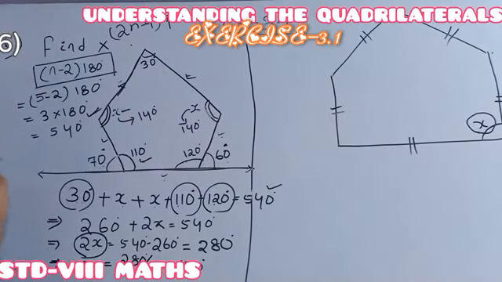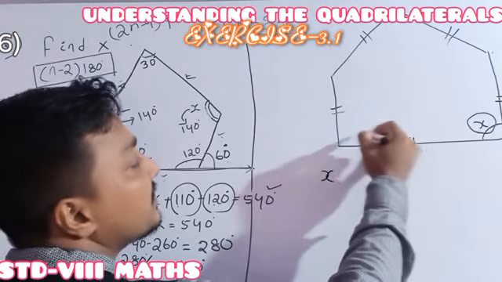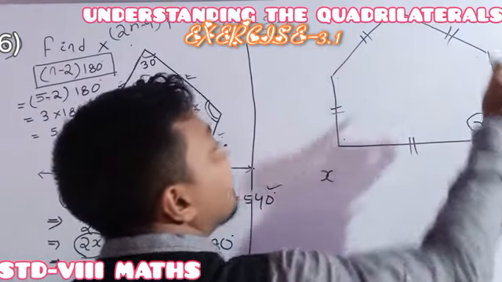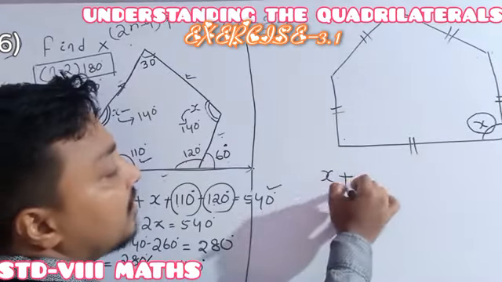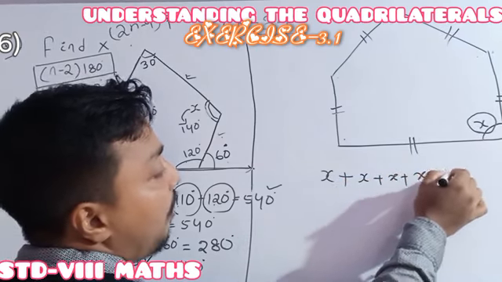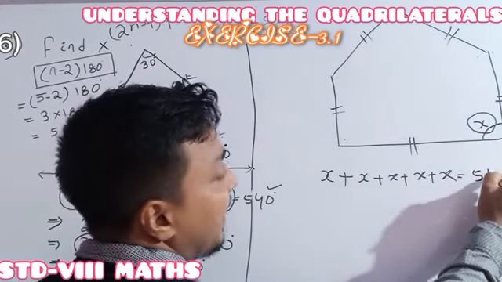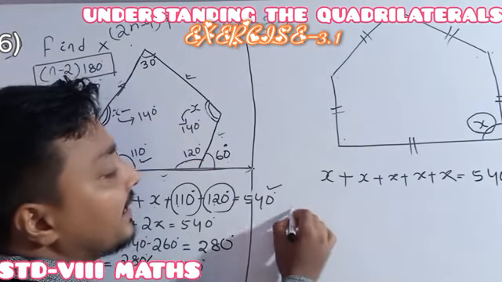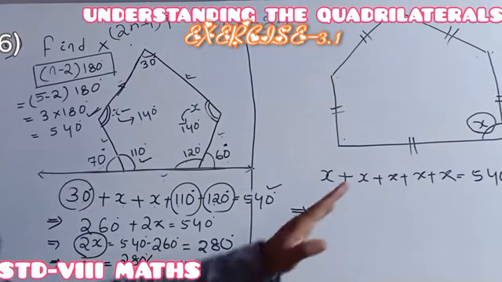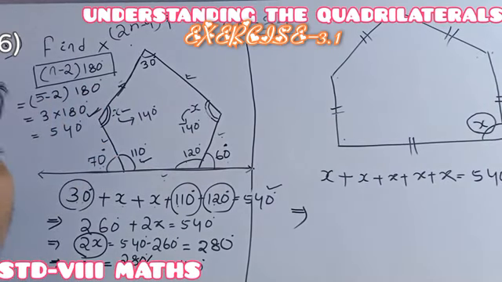As it is a regular pentagon, the sum of the interior angles, this x, this x, this x, this x, all are x. So the sum of the 5 interior angles, and all of its interior angles are equal, is 540 degrees. How did I get 540 degrees? For a pentagon, n is 5, so (5 minus 2) into 180 gives us 540 degrees.